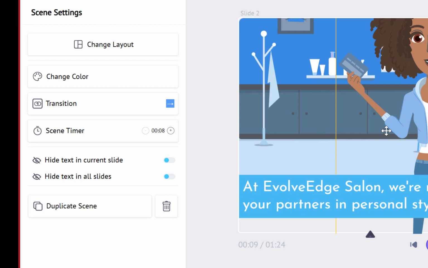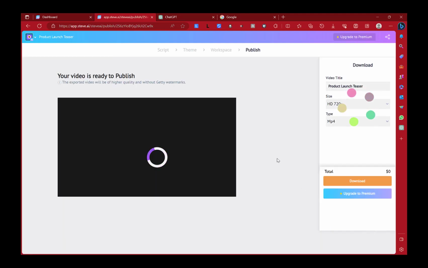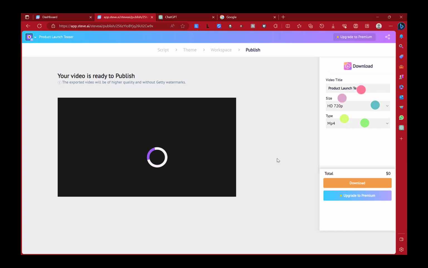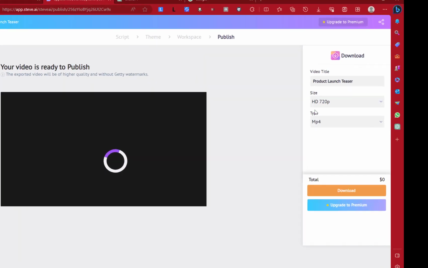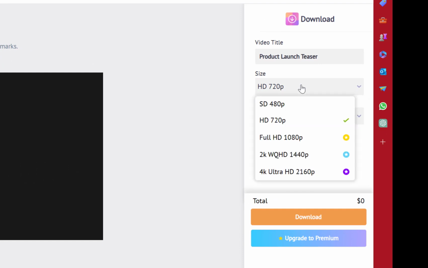So if you get here and everything is just as you want, okay, this is the publish button, right? So you click on the publish. It will take time to generate your video, okay? And this video will be available for downloading. And this was when I told you about premium stuffs and free stuffs, okay? Right now, the size we have is HD, 720 pixels, right? You see, you can get more pixels.